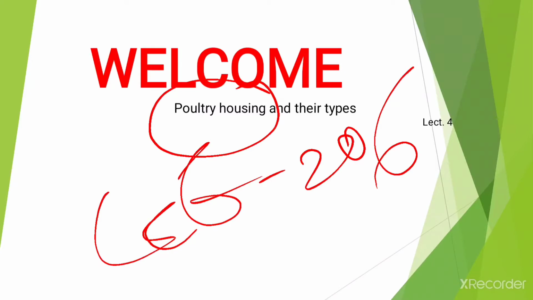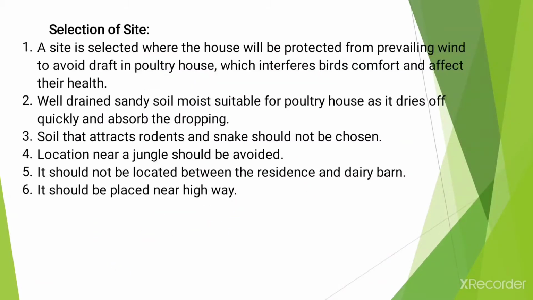Generally single storey houses are preferred in warm regions. Depending upon the materials used in the construction of the floors, poultry houses can be broadly classified as: first, wire floored poultry houses; second, deep litter poultry houses; and third, cage houses. Before moving ahead, we should know about the site selection for poultry houses. So let's see the criteria for the site selection of poultry houses.